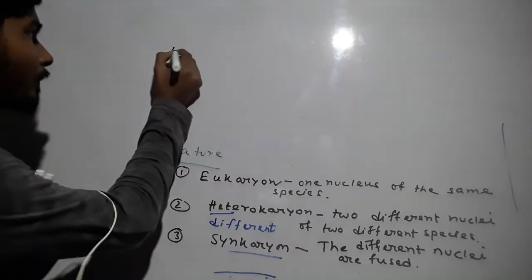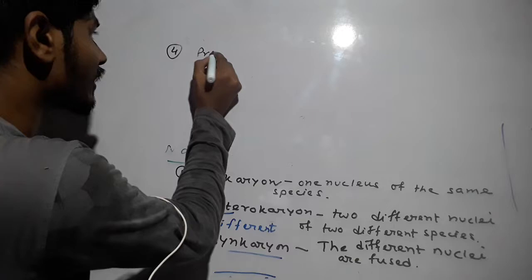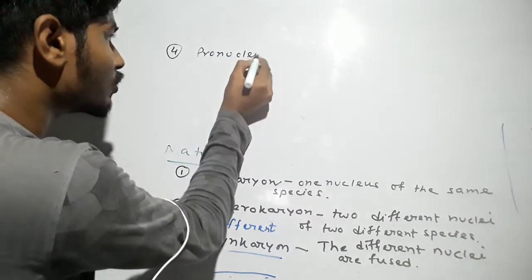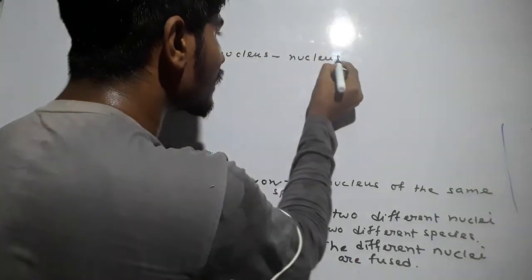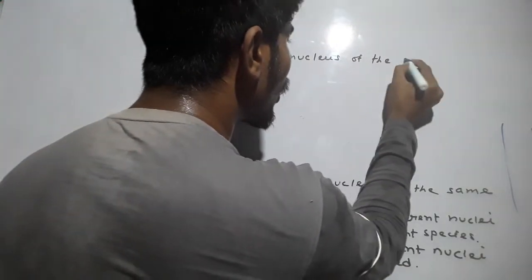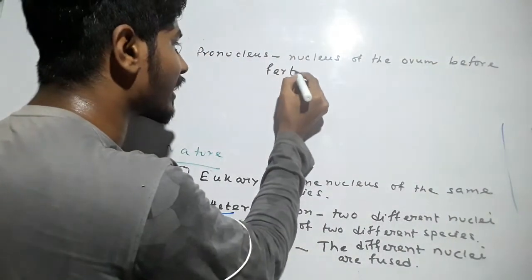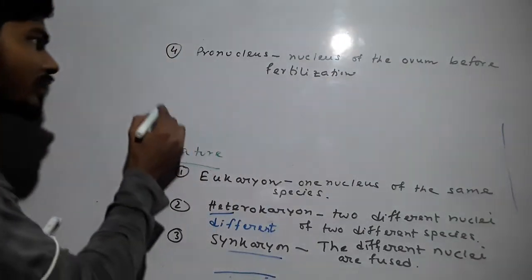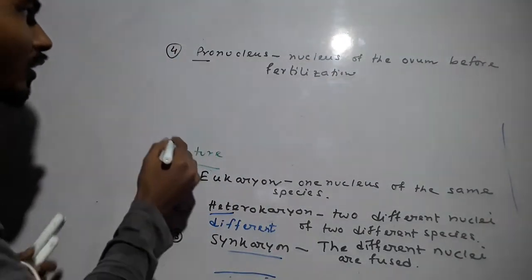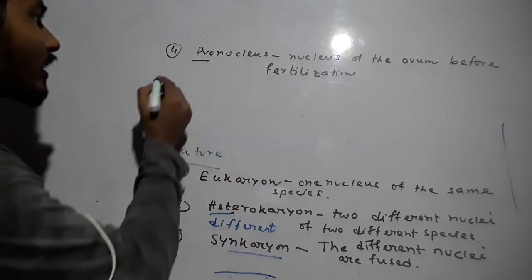Number four is the pronucleus. The nucleus of the ovum before fertilization is called the pronucleus. Pro means before, in the sense that fertilization is yet to occur.